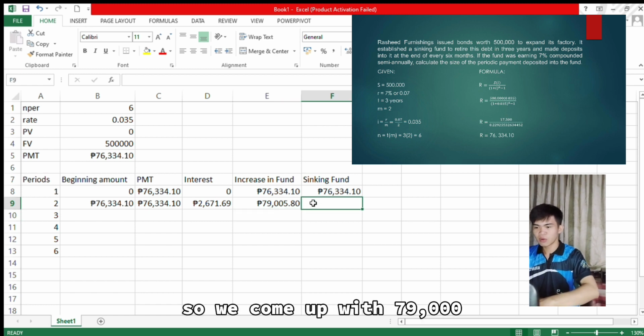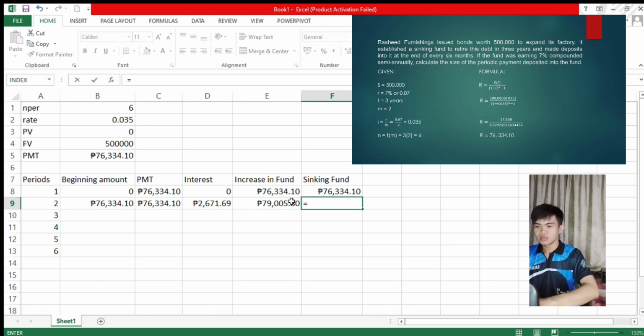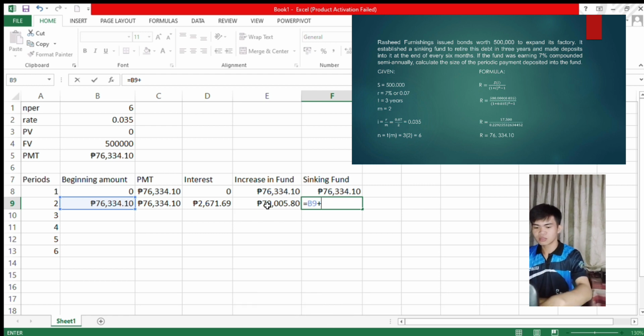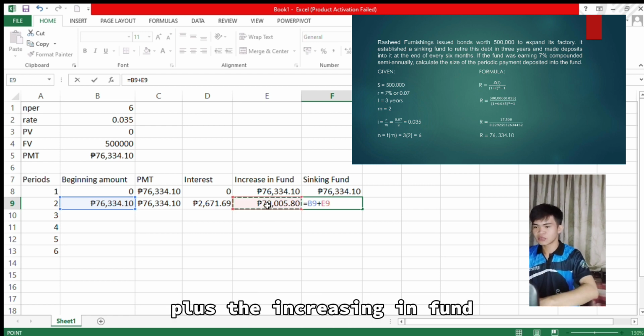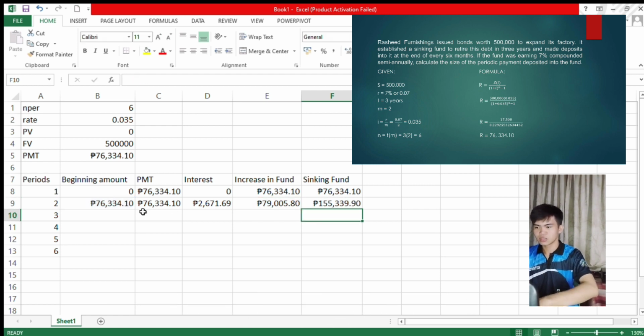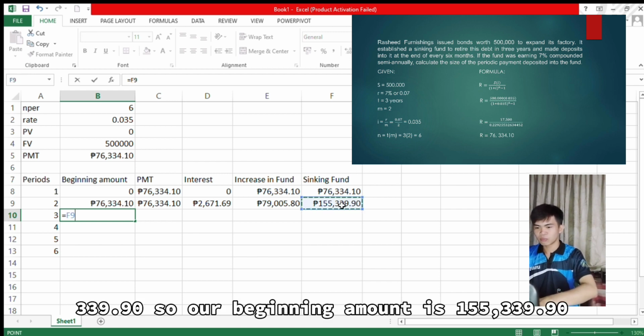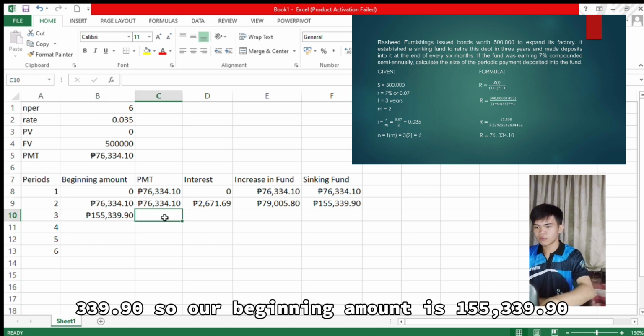So we come up with 79,005.80. So our sinking fund equals the beginning amount plus the increase in fund. So our answer is 155,339.80.